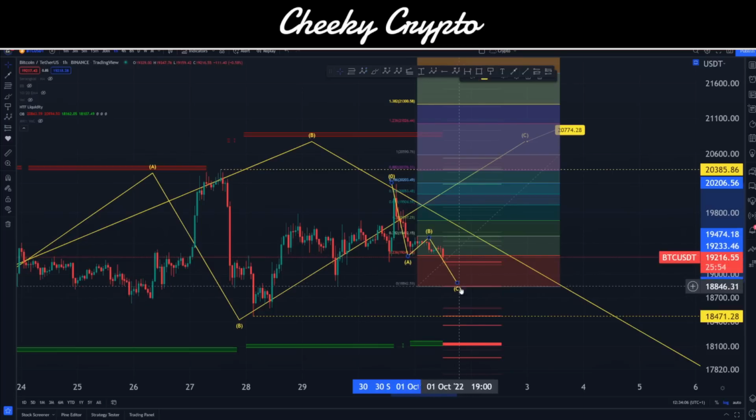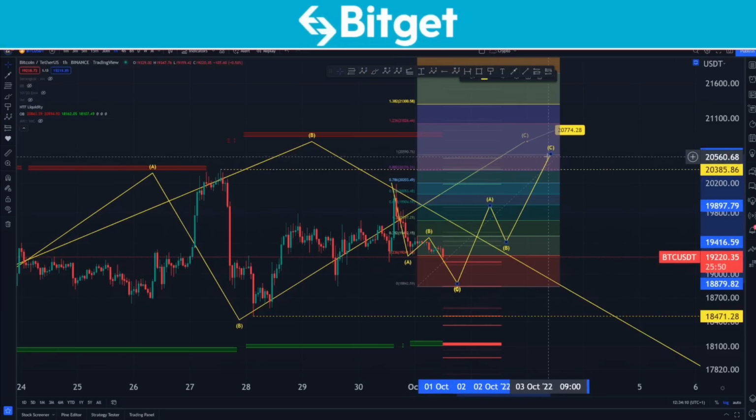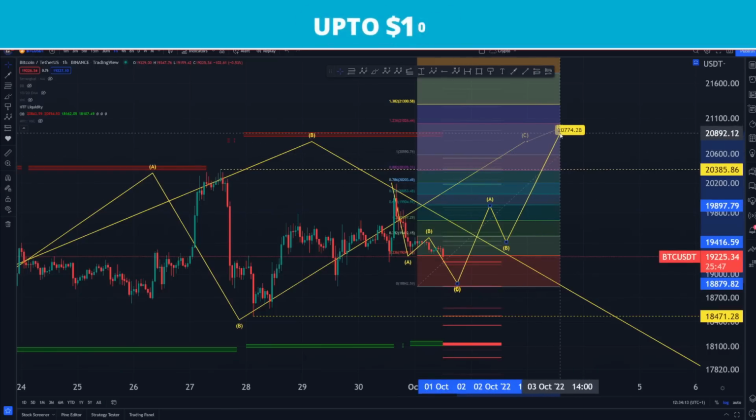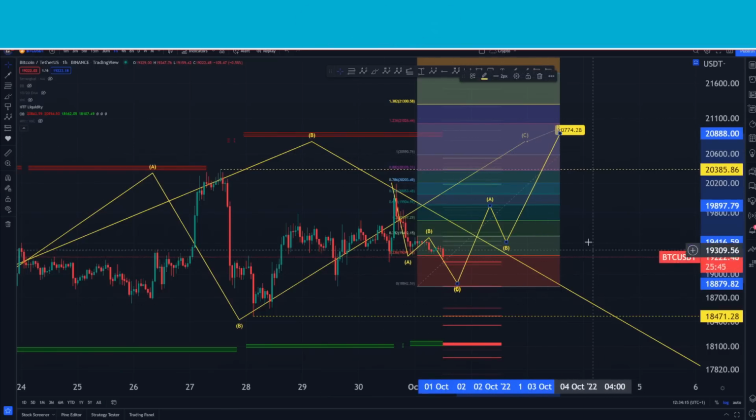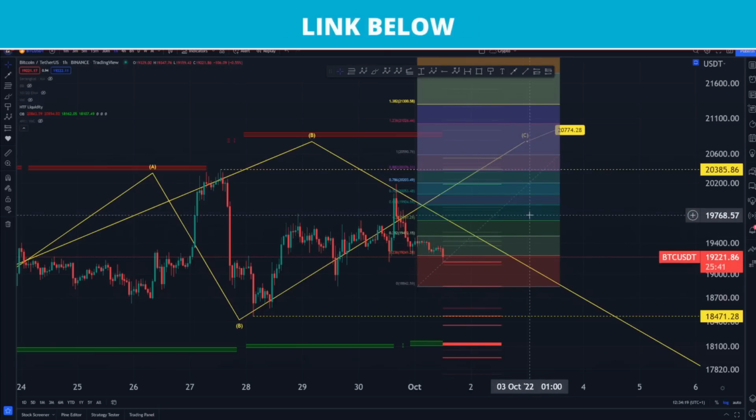We come down quickly, take that out, and then we go up in another three-wave move like that and basically take advantage of all of that liquidity and that order book just up here, and then we can break on down afterwards. Okay, so that's kind of where my mind is at with BTC at the moment, and there's a lot of stuff going on in the background.